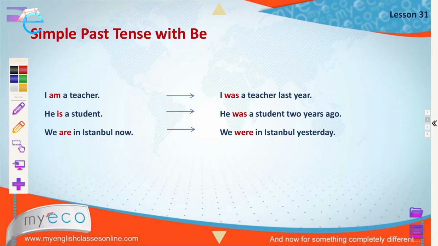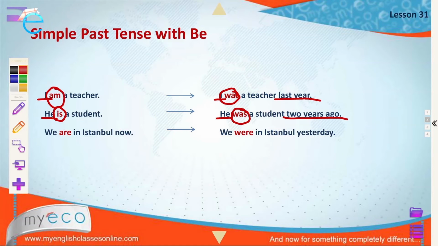With the present simple tense, we use I am a teacher. But with the simple past tense, we use I was a teacher last year, for example. And with the simple present tense, we use he is a student. But with the simple past tense, we use he was a student, for example, 2 years ago.